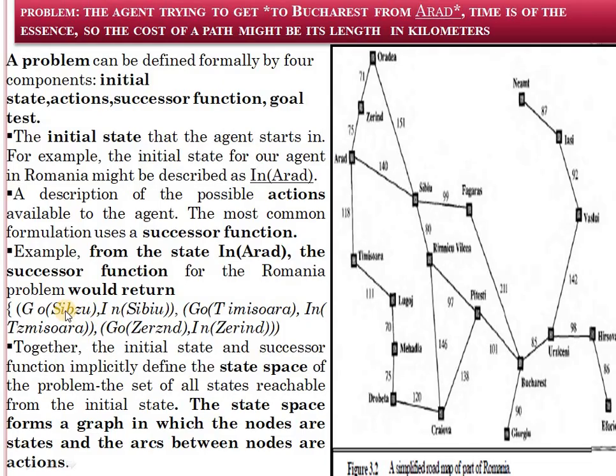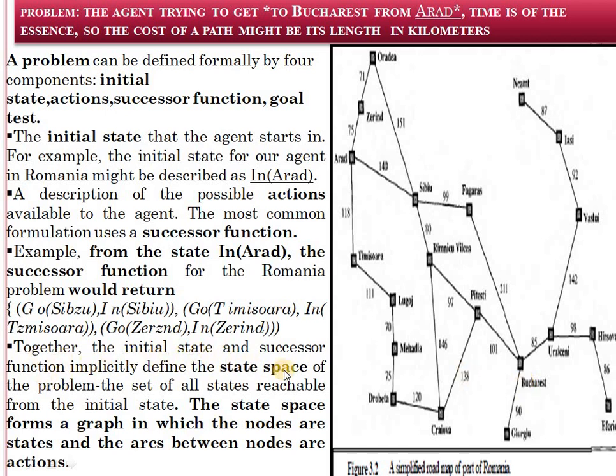This Sibiu has this location. Okay. Simply we can say first go to Sibiu, or go to Timisoara, or go to Zerind. Okay. Through this we can reach Bucharest.